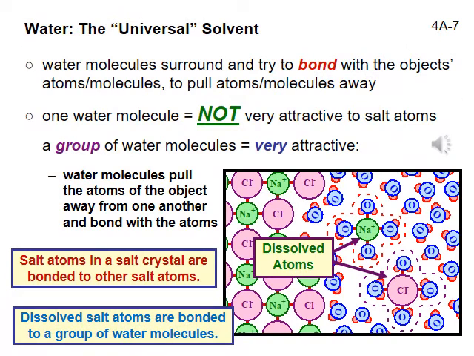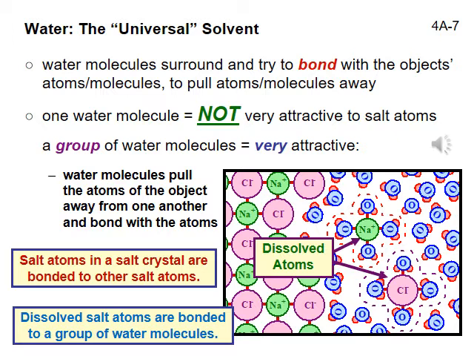Slide 7. Recall that water's hydrogen bonds are weaker than the bonds that hold most solids together, like the ionic bonds of salt crystals. If water molecules form weaker bonds than salt atoms, how can water dissolve salt? How can it make the atoms in a salt crystal break apart, to separate from one another? A single water molecule is not attractive enough, but a group of water molecules, all pulling together, is strong enough to overcome the electrical attraction holding the atoms in salt together.